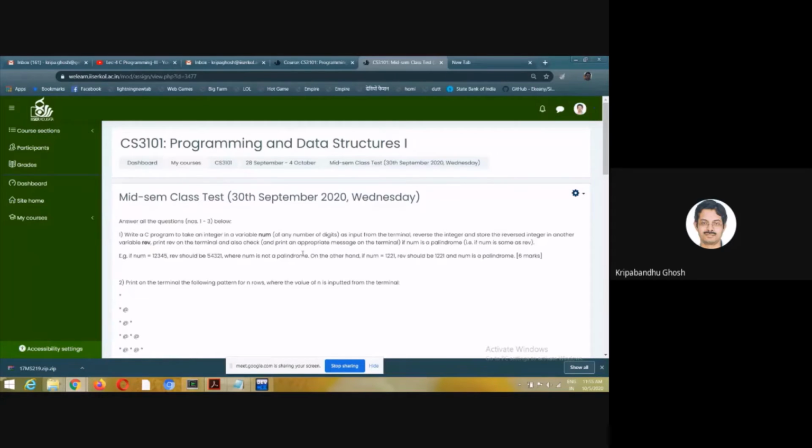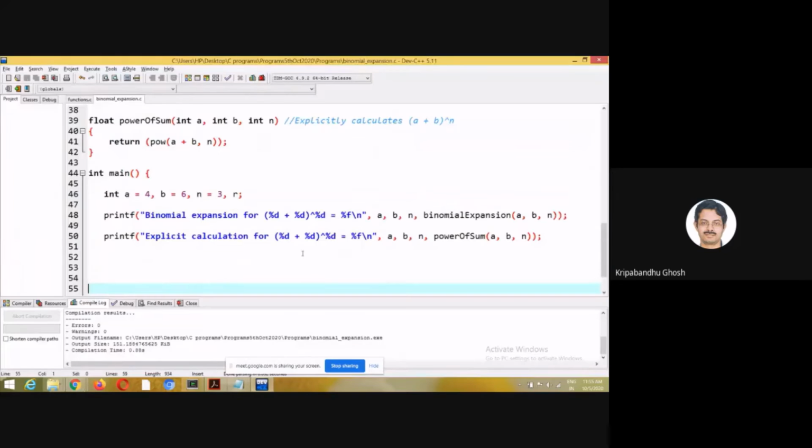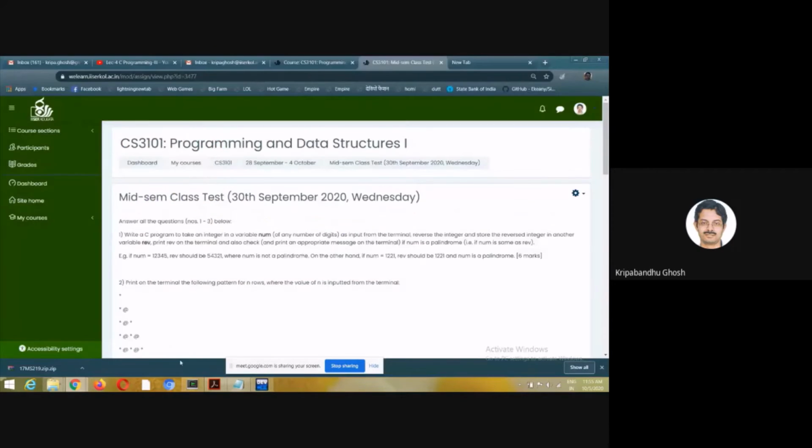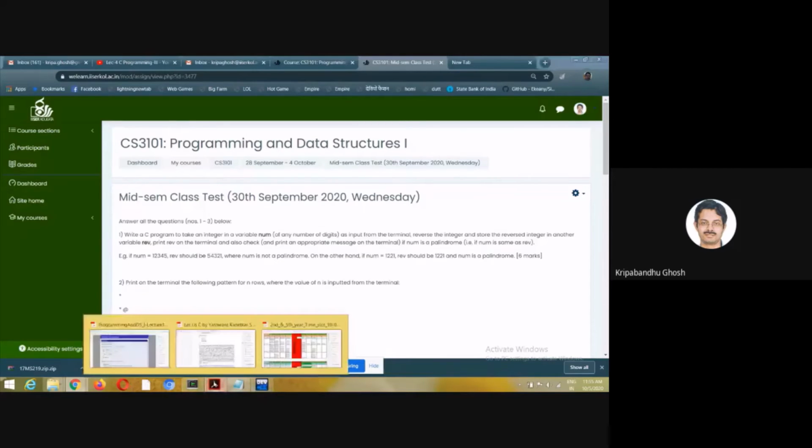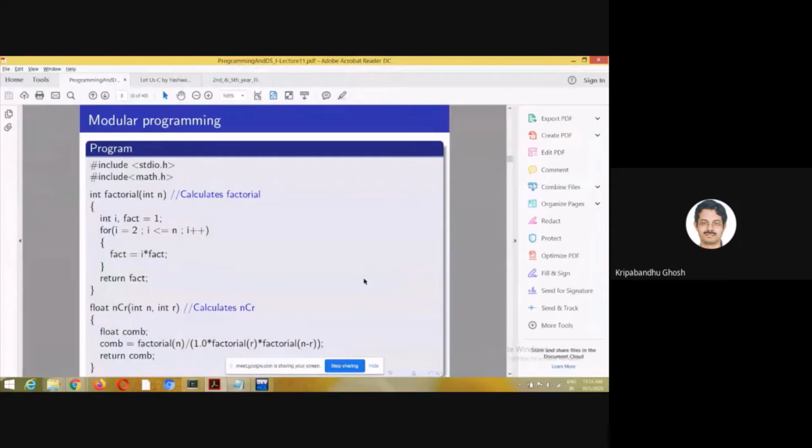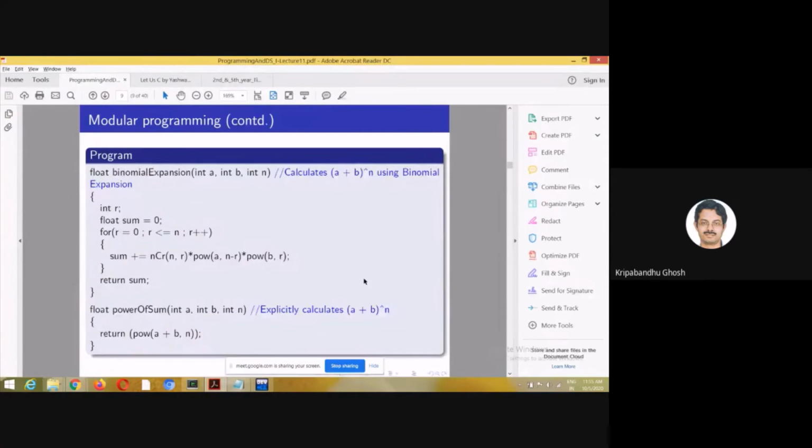So this we will do in the next class. That will be your first lesson for really meaningful modular programming. I hope it will be interesting for the people who are doing it for the first time. For the people who already know about this, maybe it will be redundant.